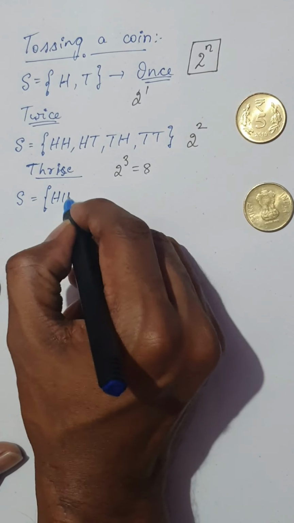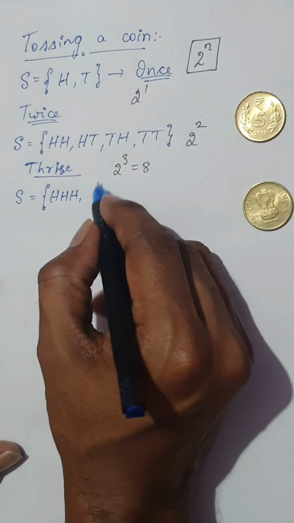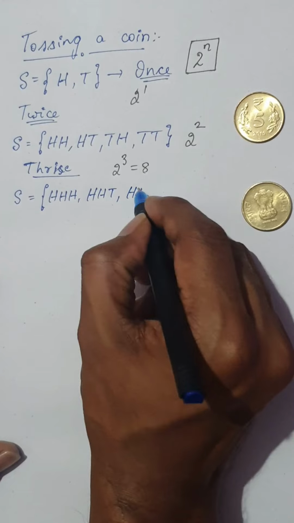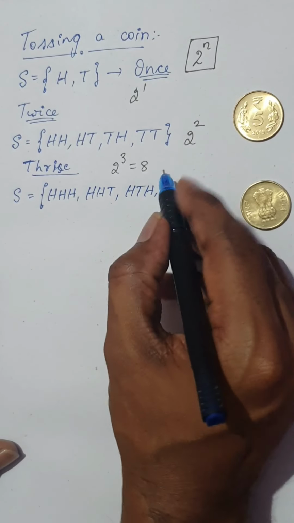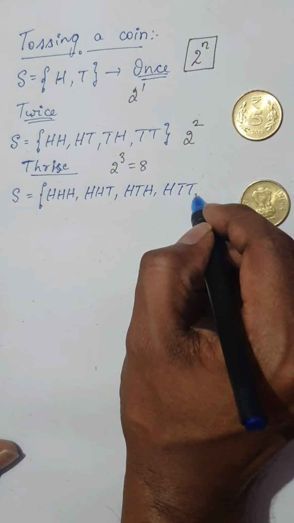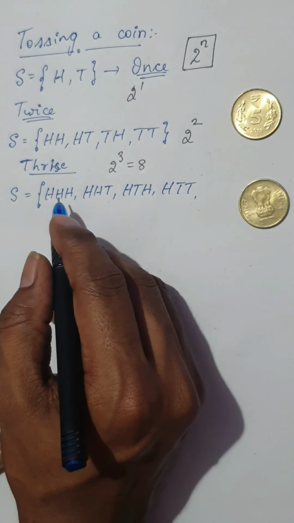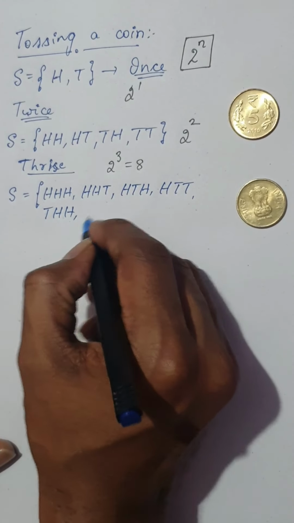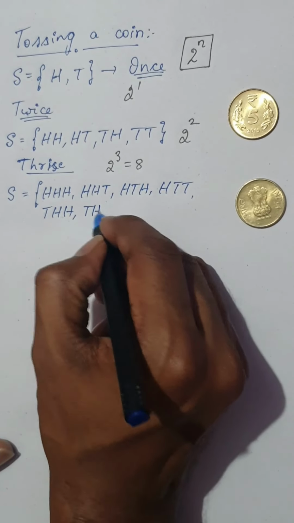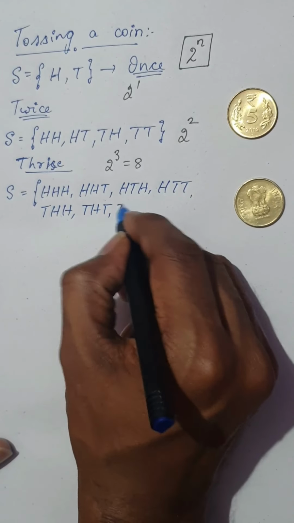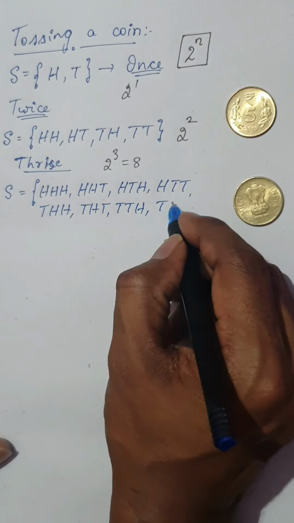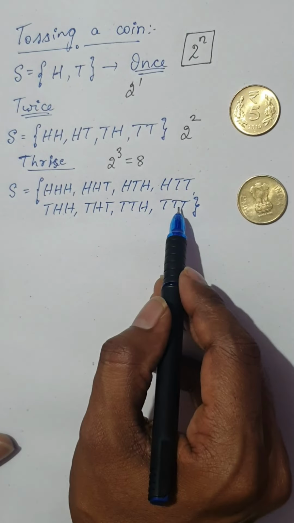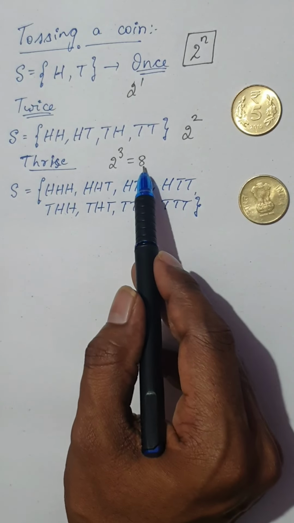You may get all 3 as heads, or head, head and tail, or head, tail and head, or head, tail, tail. These are the 4. The other 4 will start with tails: tail, head, head; tail, head, tail; tail, tail, head; and finally all 3 as tails. So these are all the possible outcomes when you're tossing a coin.